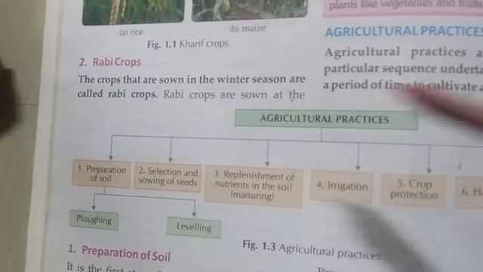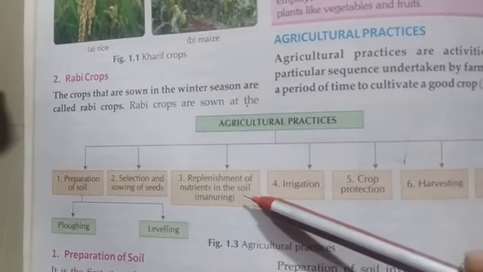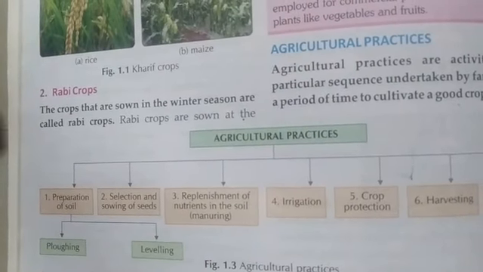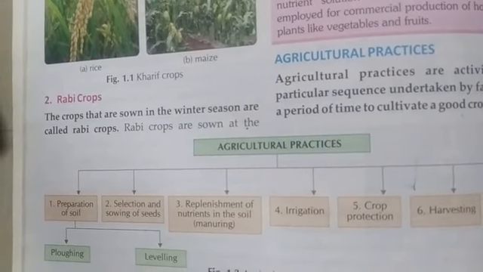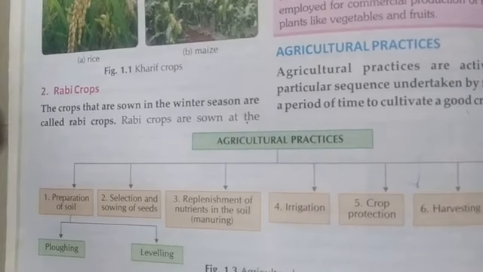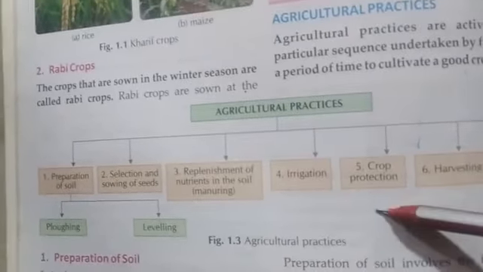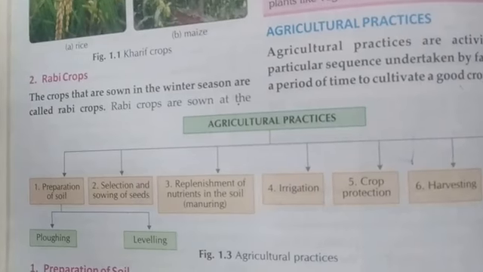Now selection of seeds we have done. Next is replacement of the nutrients in the soil. Next we have done which type of nutrients are needed for the soil, then manuring, and there are different types of fertilizers which we will use for the nutrients in the soil. Next we have done irrigation. Irrigation means to give water for crop production.